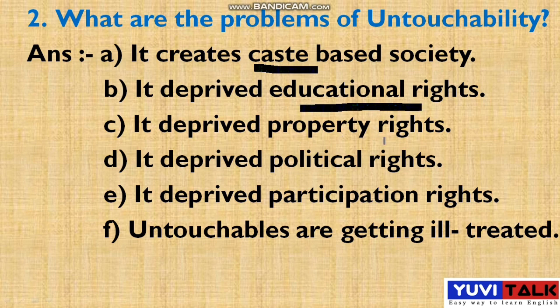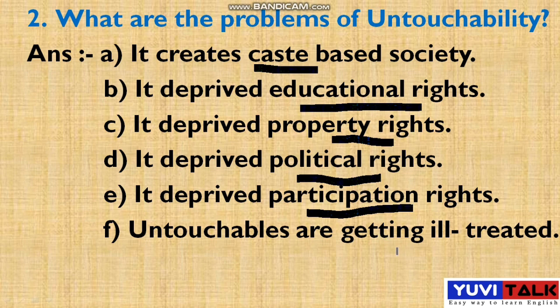And next, it deprives property rights. It does not give property rights to the untouchables. And next, it deprives political rights. And next, it deprives participation rights, in the election or somewhere. Next, untouchables are getting ill treated.